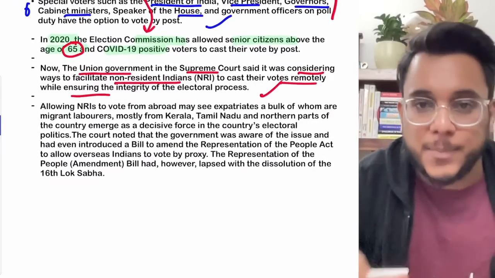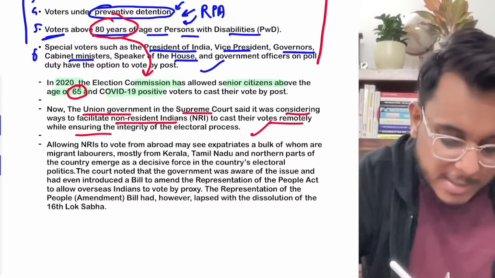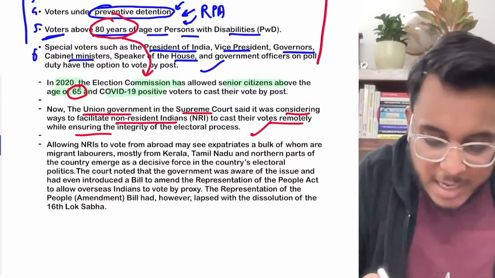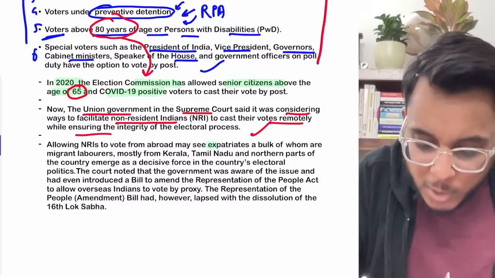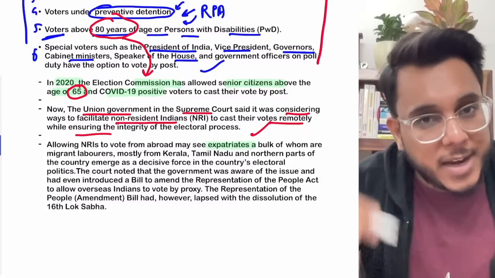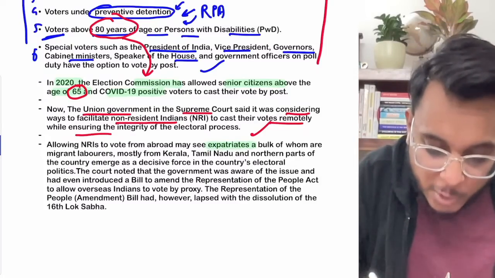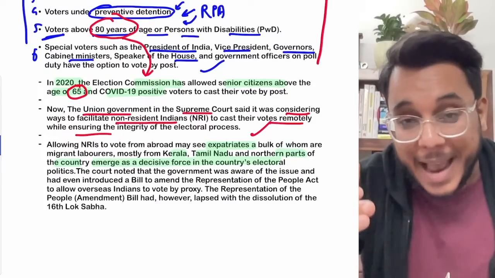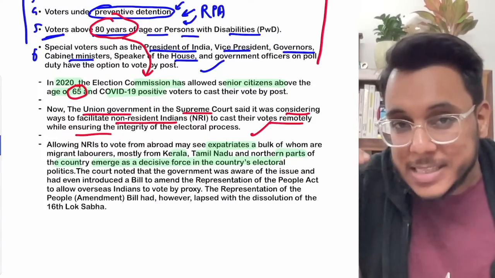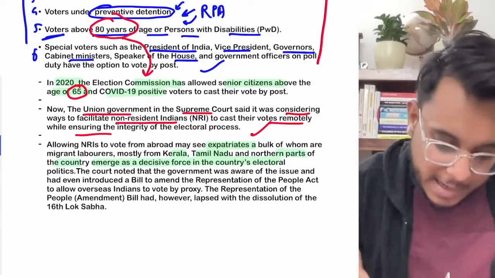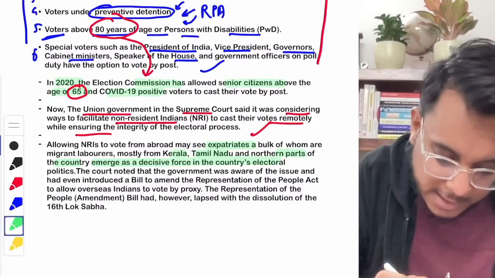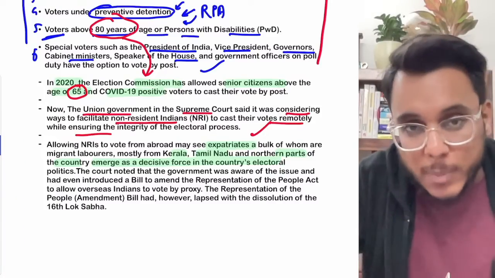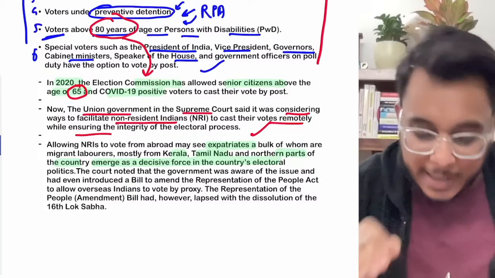If this happens, it will provide an opportunity to a large number of expatriates, particularly people from Kerala, Tamil Nadu and northern parts, who are living outside in large numbers, and they can become a decisive force in the elections of India. Moreover, we have seen that the poor workers working outside cannot come.